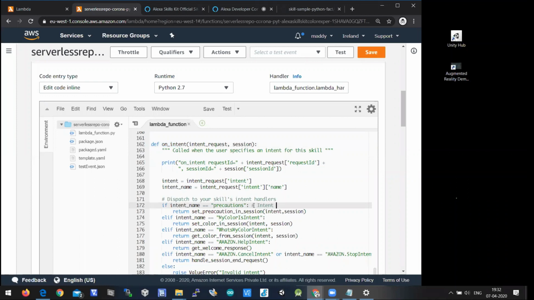I can call it the intent family name, something like that, or the question family name. When it is matched, then immediately you need to call one function, and you need to pass what intent is called and what session content is called.